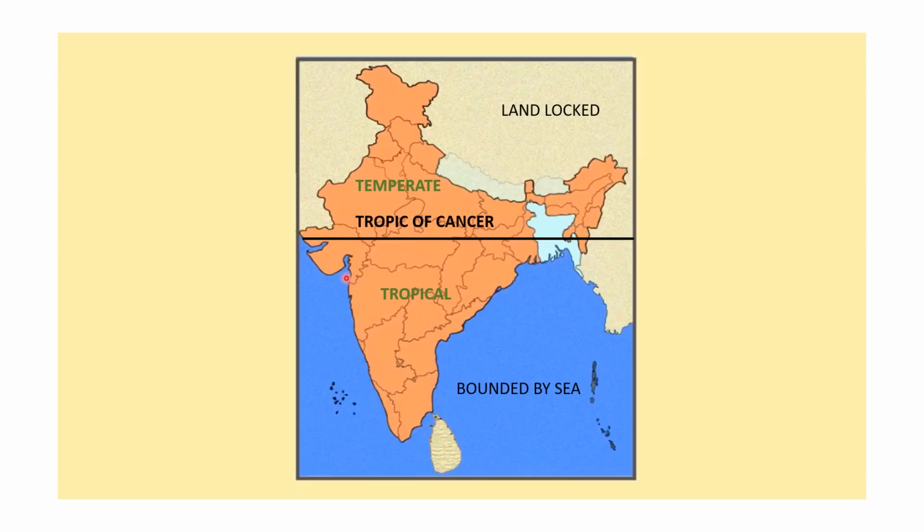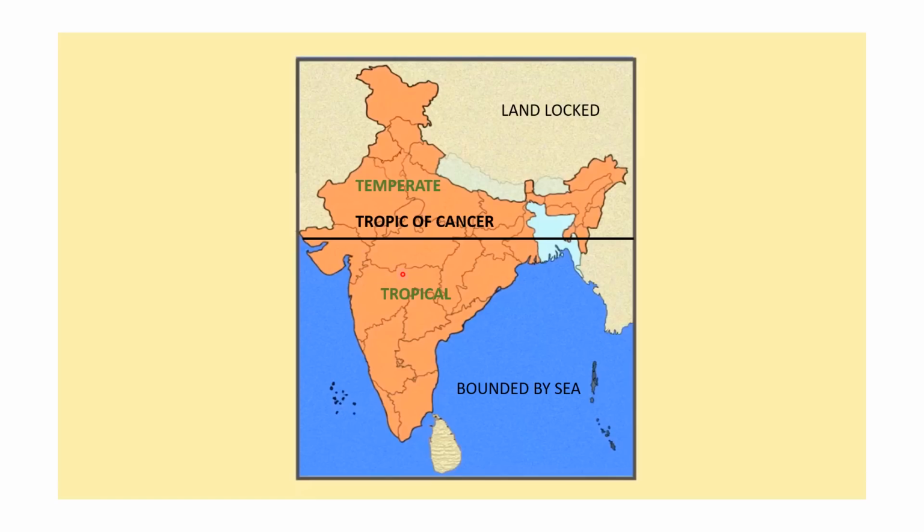Now, a major role in the climate of India is played by the Tropic of Cancer. The Tropic of Cancer, that is 23.5 degrees north latitude, divides India into nearly two equal parts, the northern temperate zone and the southern tropical zone.